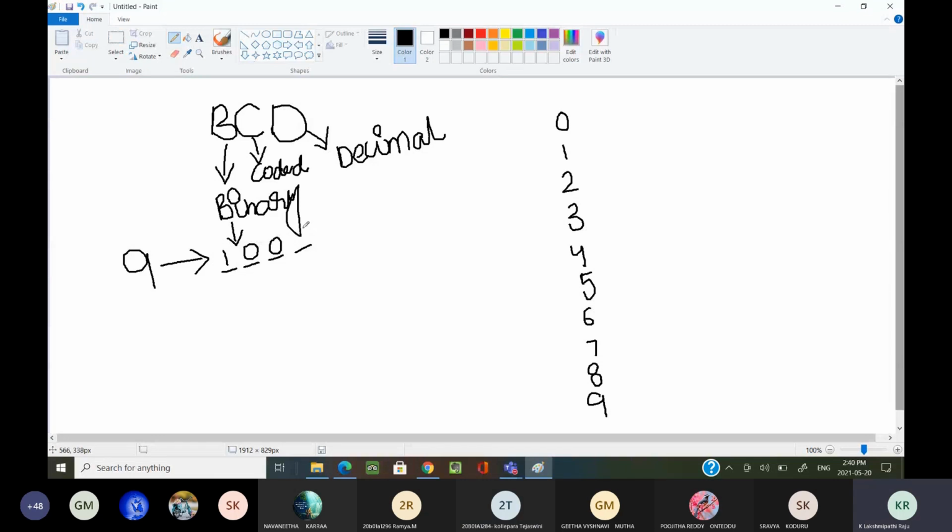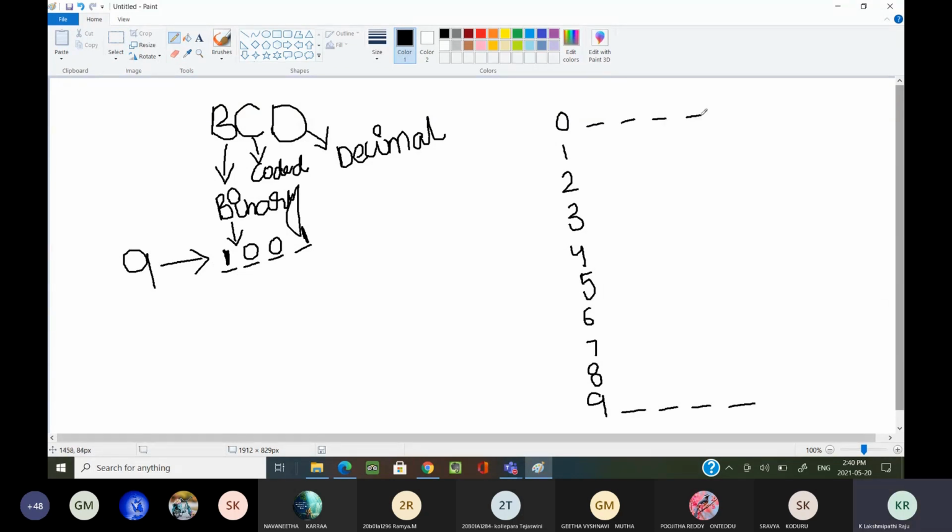If you want, you can represent the same 9 using 5 bits, but the minimum number of bits required to represent 9 is 4 bits. Now, the same principle I am applying here. I am taking those 4 bits and representing every number in 4-bit representation.